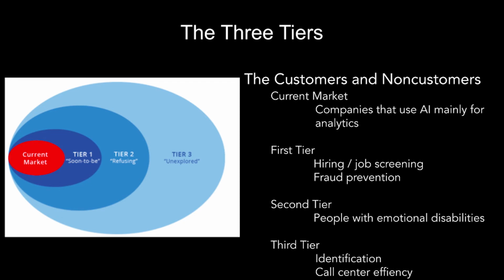The third and last tier that is unexplored is identification. Since lots of people talk in different styles and with different emotions at different times, we can identify people with how they use emotions. Currently, call centers do use some basic form of AI, but it's mainly after the fact to show how call center employees did. But with our API, you can use it for real-time data to adjust how you talk with the customer.